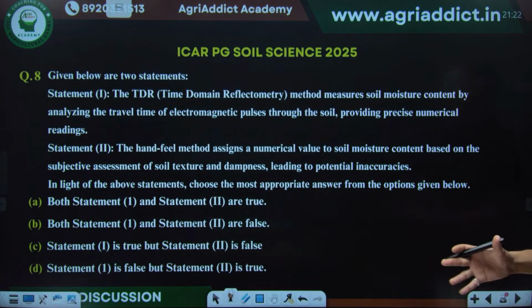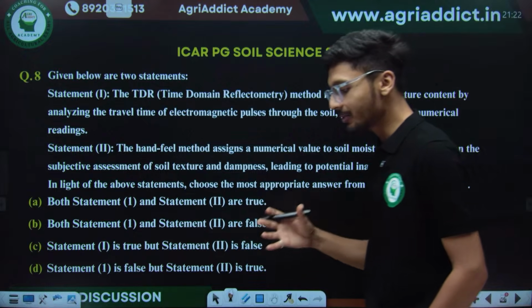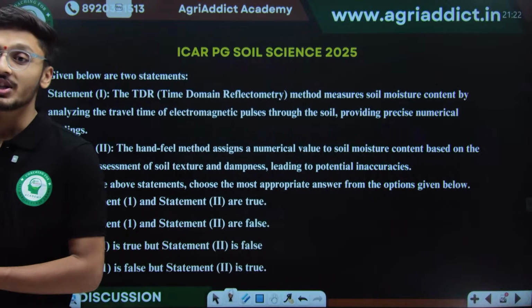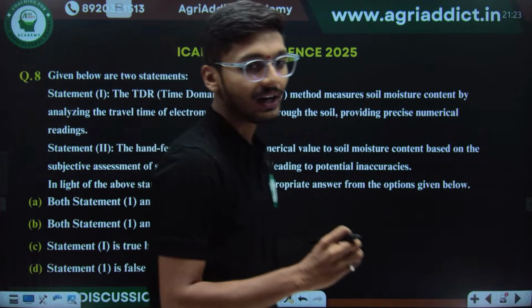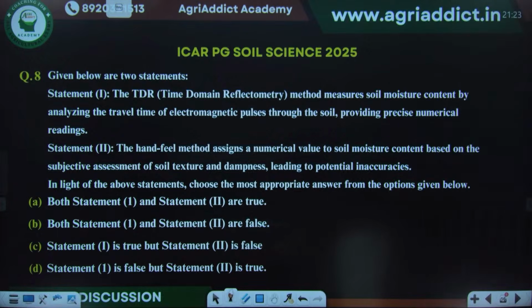So moving to the next question. This is another statement type of question. Just analyze both the given statements, the time domain reflectometry method and the hand feel method of soil moisture determination. Both the statements are about soil moisture determination methods. Just analyze the statements and try to answer the correct answer for this question.